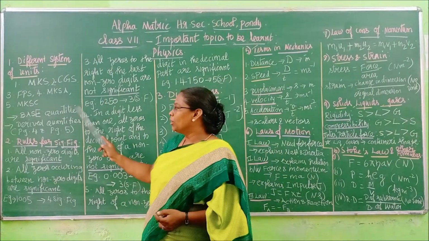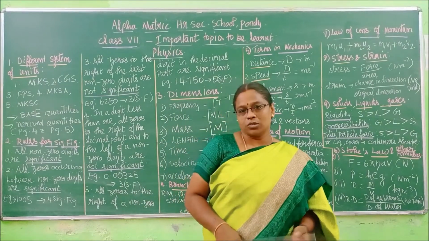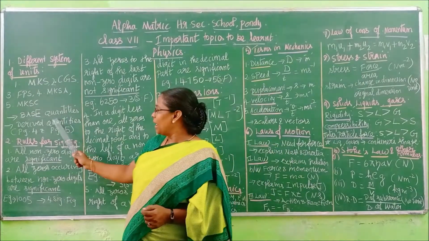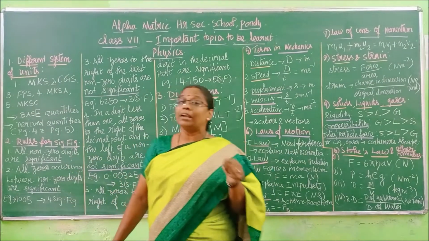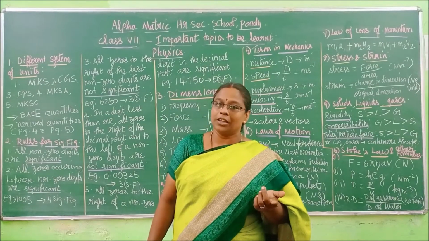You have to learn that tabular column. I will enclose that tabular column in your PDF notes, so copy that in your classbook also. Next one, we have derived quantities. Note down those quantities and units for the quantities also.